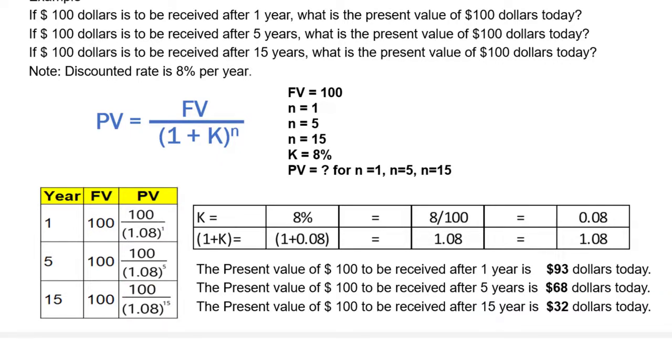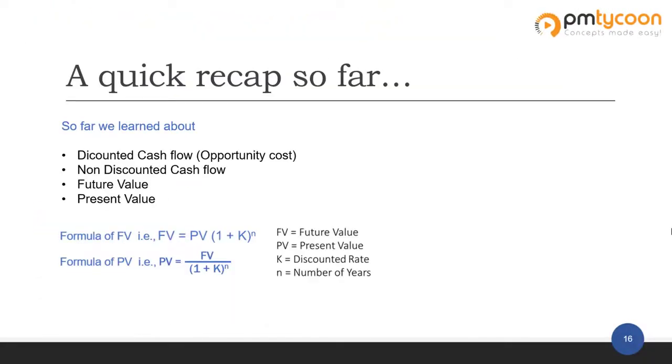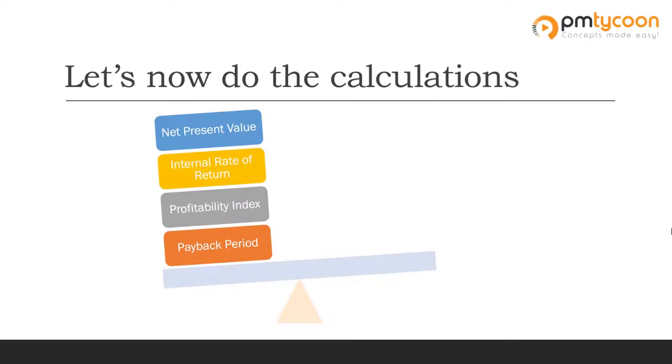And with these, we've completed the concepts part. Let's quickly recap what we've learned so far. We've understood what is opportunity cost, which is nothing but the discounted cash flow. We've learned about non-discounted cash flow as well, which is nothing but we're not taking into consideration any opportunity cost. We have understood what is time value of money and learned about the future value of money and present value of money, and learned the formula that we need to use to calculate the future value and present value of money. So we're about to get into the meat of the subject, and it is going to be easy as we've already looked into the basic concepts that we need to be aware of. So stay tuned until we finish these calculations.